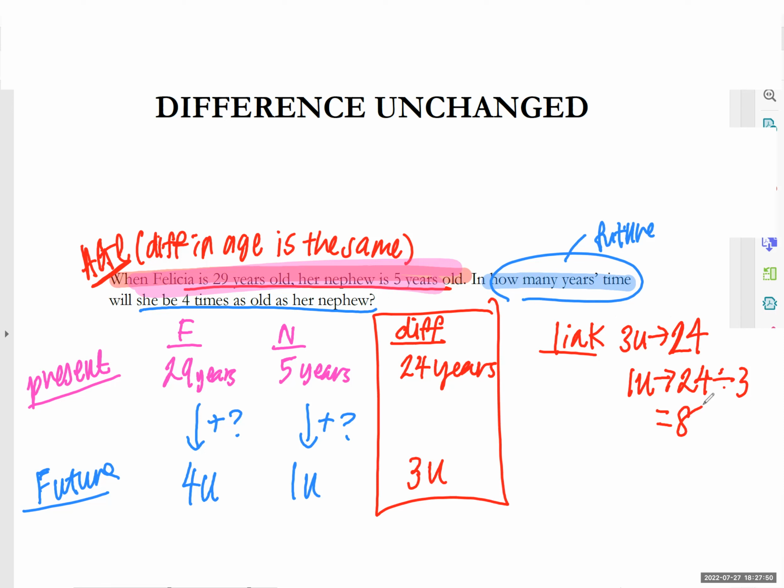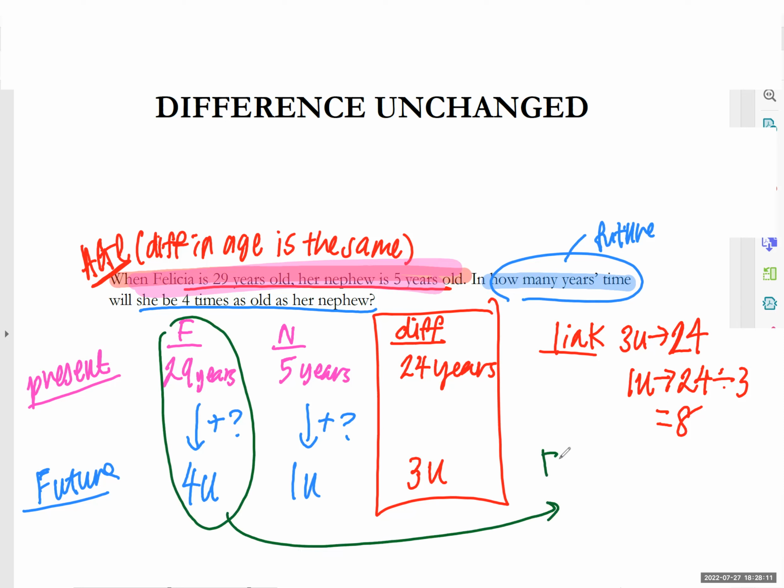However, you need to be very careful because the question is asking how many years' time. Understand? So you want to focus. Do you want to focus on Felicia or the nephew? Felicia. Okay, so let's focus on Felicia. I'll use a different color. I'll use green.